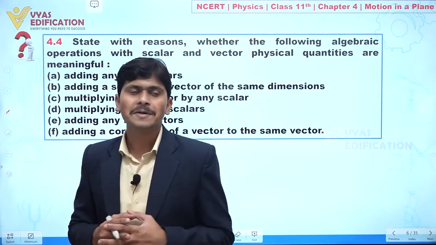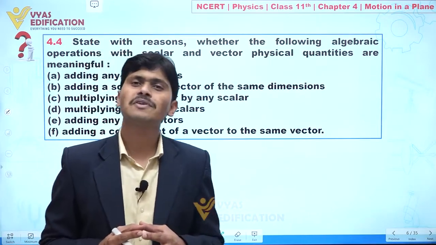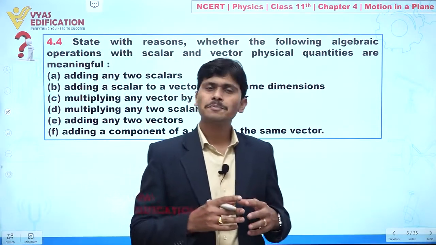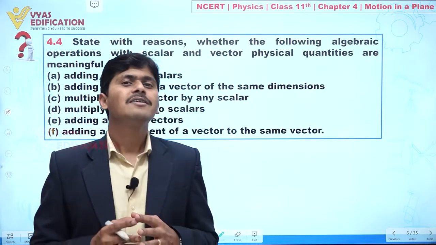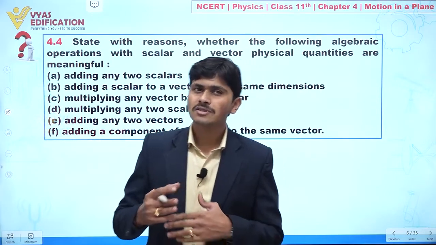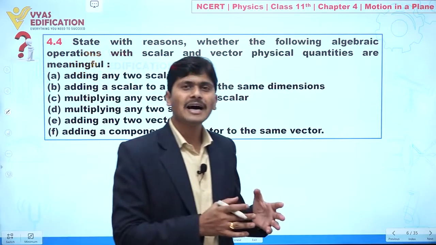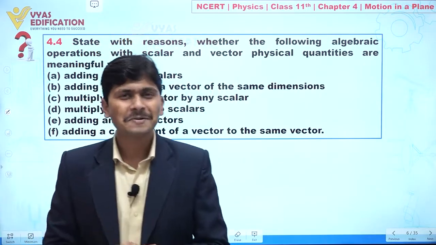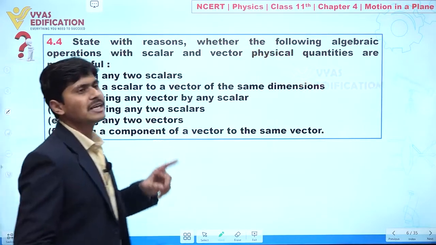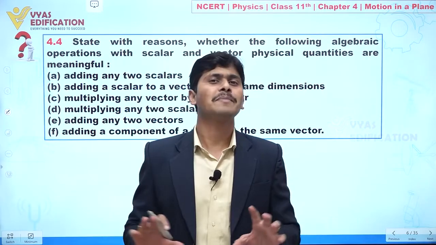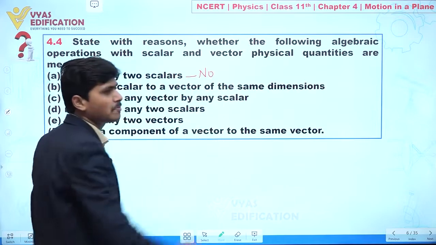My dear student, tell me, can we add distance with speed? Let's suppose a car covered 35 kilometer distance, and let's suppose the car is moving with 60 kilometer per hour speed. Clear? So can we add 60 kilometer per hour with 35 kilometer? No. So we can say here that adding any two scalars, this statement is not meaningful. Clear?